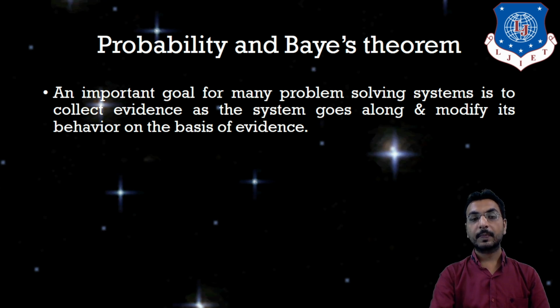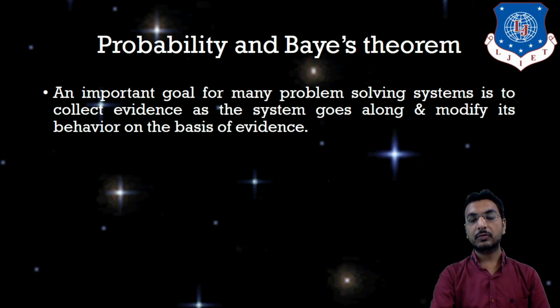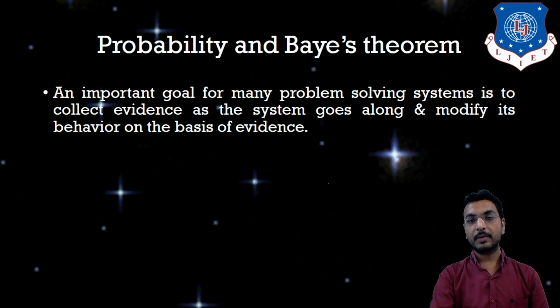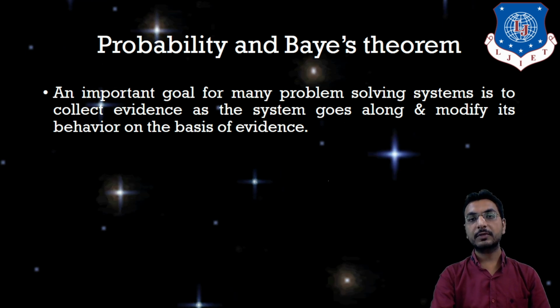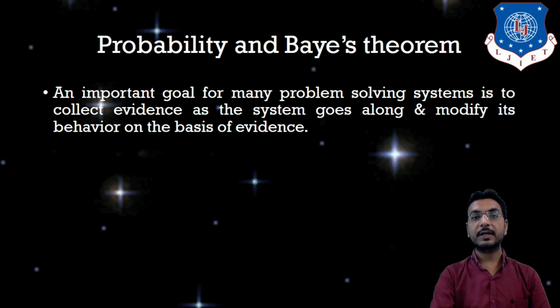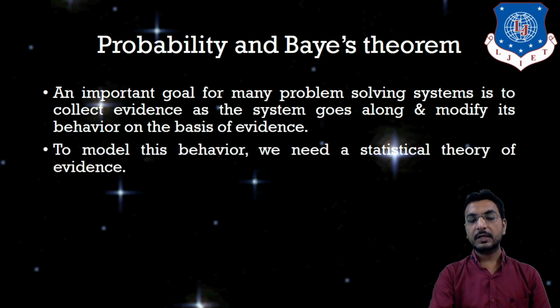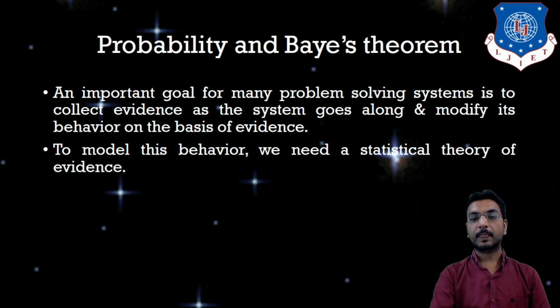Probability will play an important role to solve a problem to determine the fact. Probability is one metric using which we will be able to determine the certainty of an event. To model this behavior, we need a statistical theory of evidence.